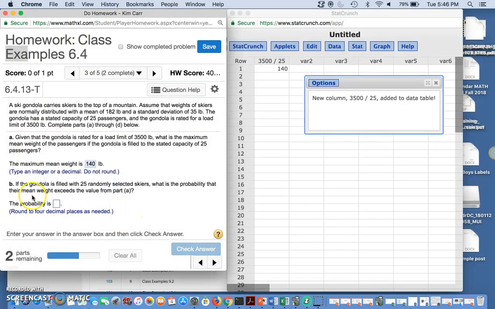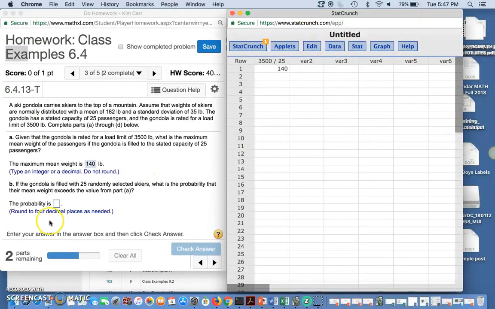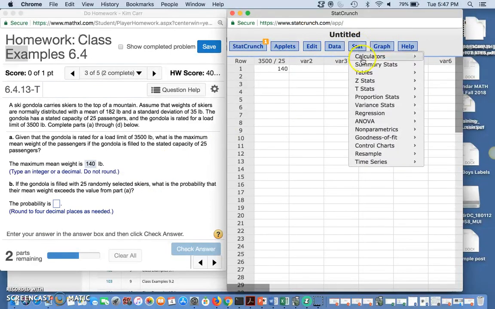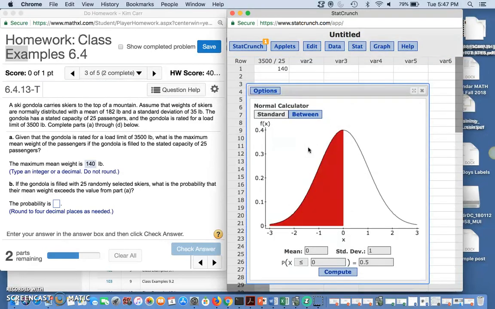Now it says if the gondola is filled with 25 randomly selected skiers, what is the probability that the mean weight exceeds the value from A? Well, that's where I want to come back in with another normal distribution. So we're going to go to Stat, Calculator, and pick up the normal calculator. What was the mean of the population?